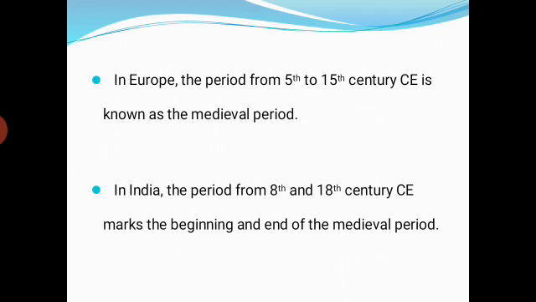Listen, students, in India, it is the period from the 8th century to the 18th century. This marks the beginning and end of the medieval period. That means the medieval period began in India in the 8th century and ended in the 18th century. During this period several important changes took place in the social, economic and political structure of Europe as well as in Asia, and ultimately in India.